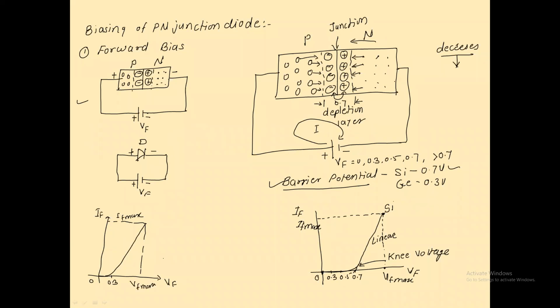Get it, my point? If you observe the graph for the silicon and the germanium diode, you can easily say that current can easily flow through the forward bias diode. So when the diode is connected in forward bias, it offers a lesser resistance, and that resistance is in the order of a few ohms.